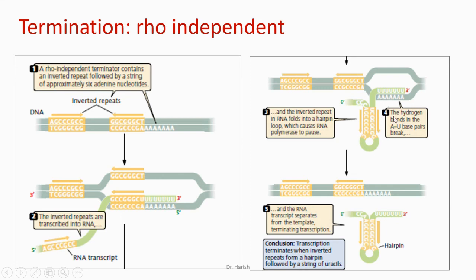This structure sterically interferes with the RNA polymerase and disturbs it, and therefore RNA polymerase slips away from the DNA strand and the transcription stops. So this is known as the Rho independent mechanism of transcription termination. In this mechanism, there is no involvement of any external Rho protein. That is why it is known as Rho independent.